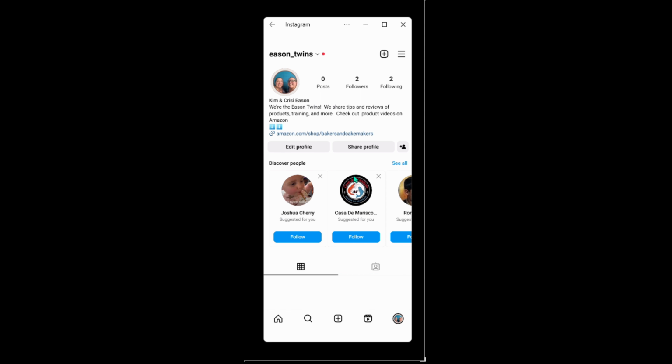Now, that's another way to do it, but it takes a little bit more setup. So we're going to talk about that when we talk about Messenger and Instagram DM automation. So those are two ways that you can use Instagram. When you build up your followers, you can have additional ones as well. Now let's jump into the next platform.